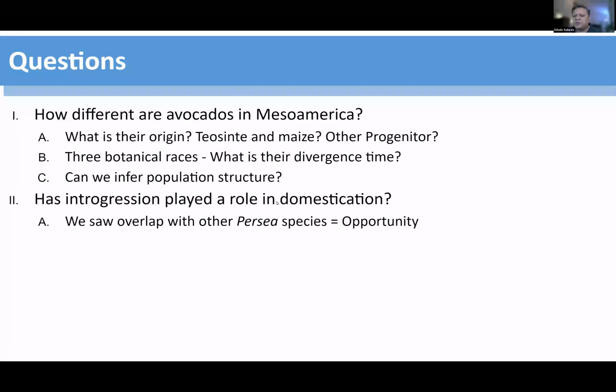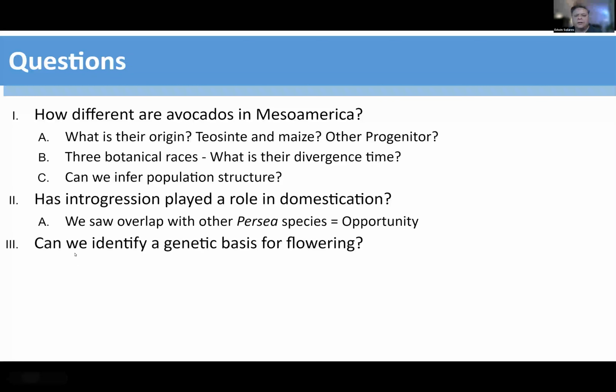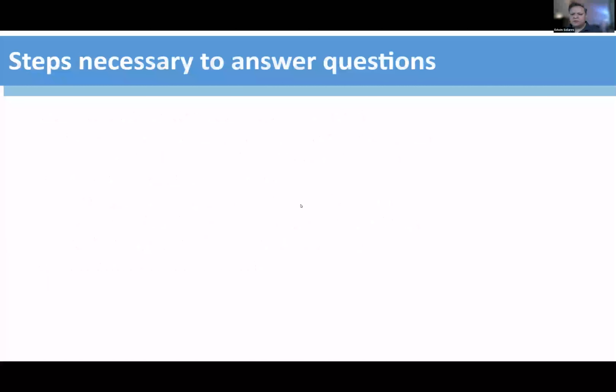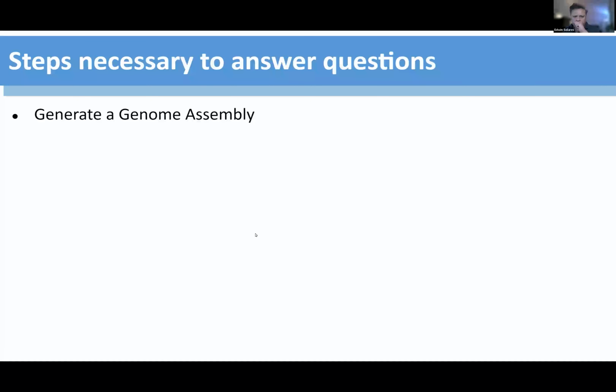We saw a lot of overlap between the Persea species, giving rise to opportunities for introgression. And can we identify the genetic basis for flowering, and are structural variants involved? Those are areas of the genome where we have genomic windows that have been either inverted, copied and pasted, or cut and pasted, or deleted, meaning it's just removed from the genome.